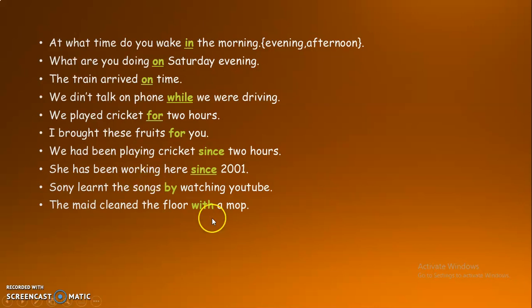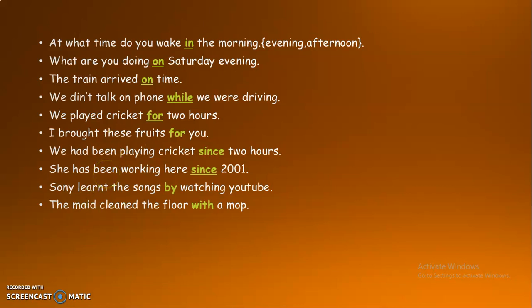Next, since is used to mention the duration of the action. Similar to for, since is also used for the duration of the action. We had been playing cricket since 2 hours. It means they started the match 2 hours back and still they might be continuing. He had been playing cricket since 2 hours. The sentence is in past perfect continuous.